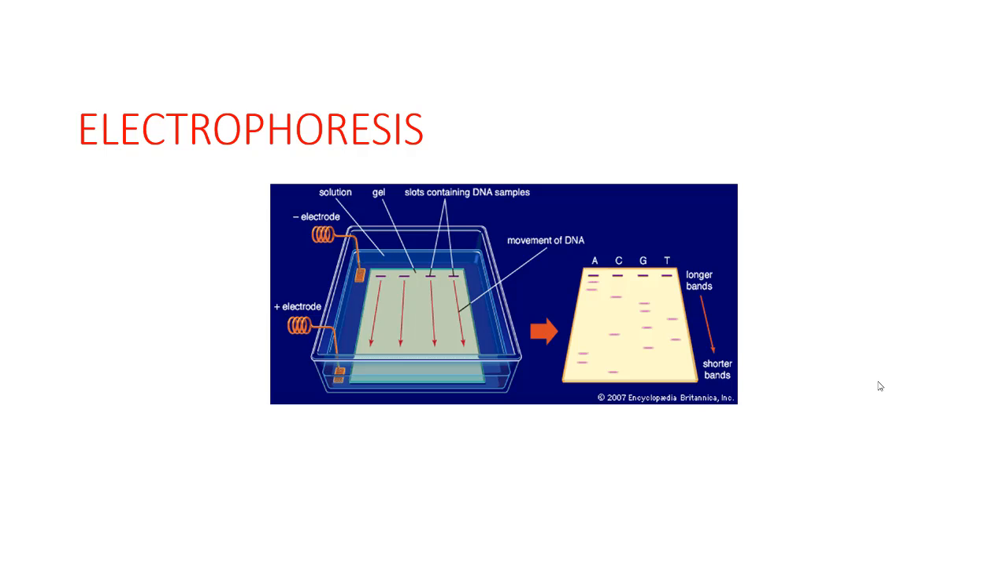This migration depends on the charge of the molecule. The greater the charge, the faster the migration. For example, if an anion is strongly negatively charged, it will travel very fast, but if the charge is very low, it will travel very slowly. So let's see the types of electrophoresis. We have different types of electrophoresis, like free electrophoresis, zone electrophoresis, capillary electrophoresis, and gel electrophoresis.